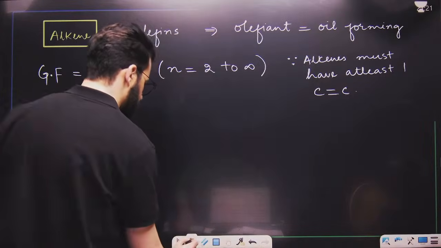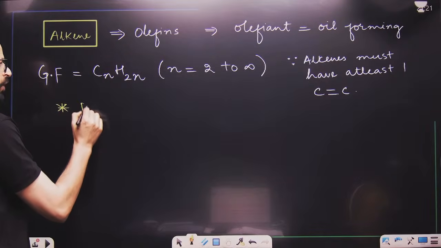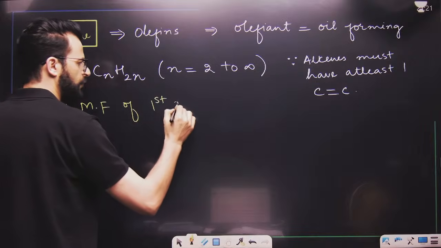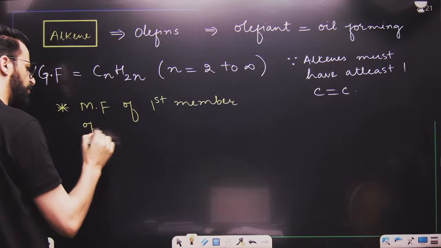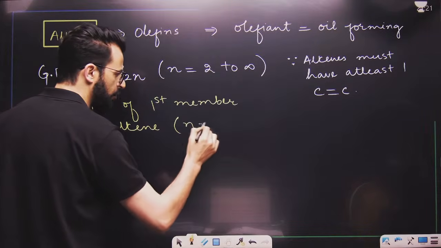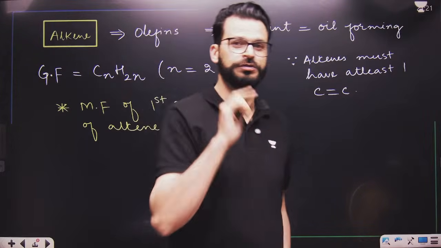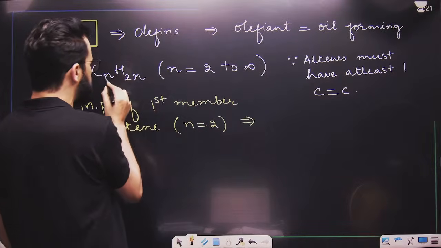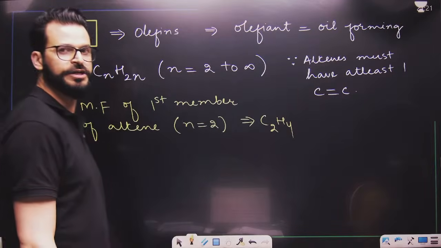Now, dear students, can you tell me what will be the molecular formula of the first member of alkene? Now n equals 2, not n equals 1. When n is equal to 2, the formula will be simply C2H4. So this is the first member of alkene. Is this point clear to you?